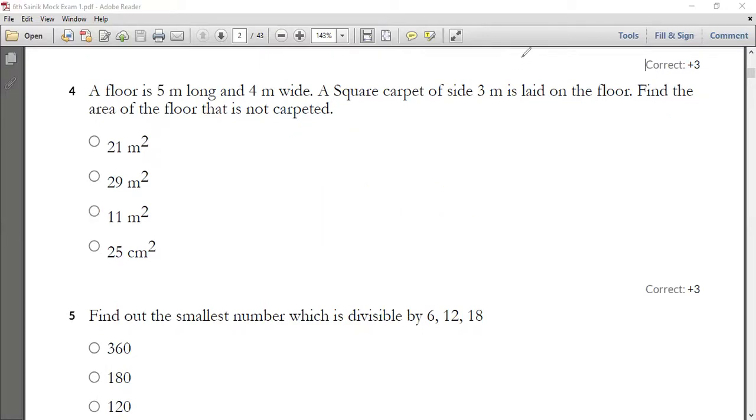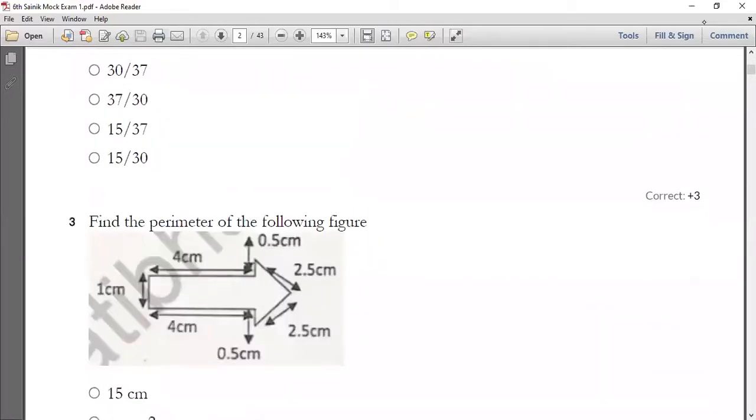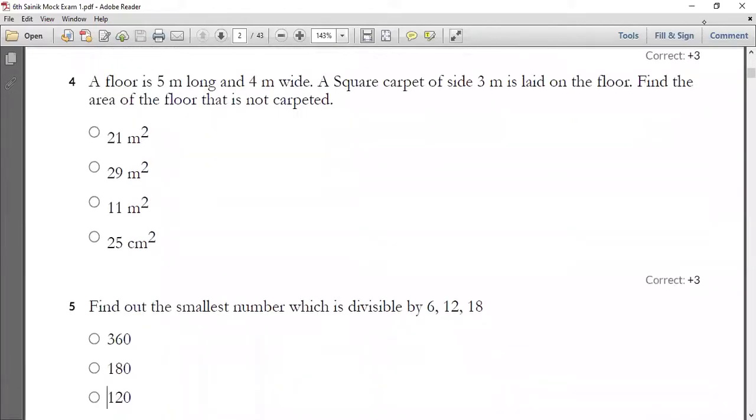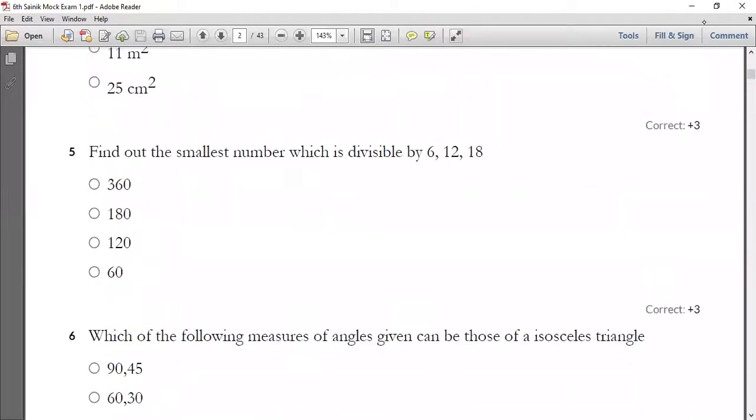So now let us go with your fifth one. All of you have a look into your fifth question. What is your fifth question going to tell you? In your fifth question, you have to find the smallest number which is divisible by 6, 12 and 18. That is nothing but the smallest number which is going to represent the LCM. So take the LCM of 6, 12 and 18.